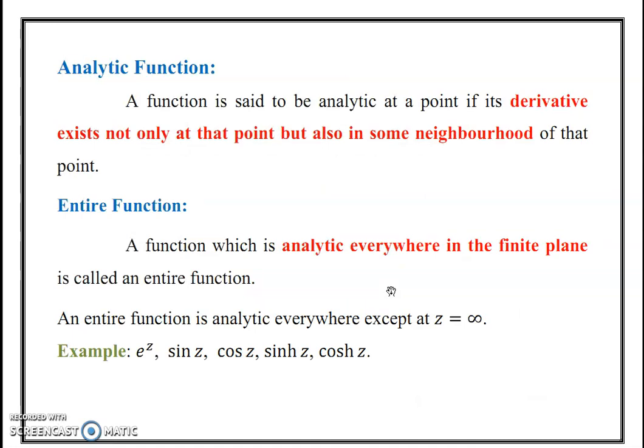Now we see the basic definitions. First, analytic functions. A function is said to be analytic if its derivative exists not only at the point but also in some neighborhood of that point. Next, entire functions. The function is analytic everywhere in the finite plane. For example, e power z, sin z, cos z, etc.